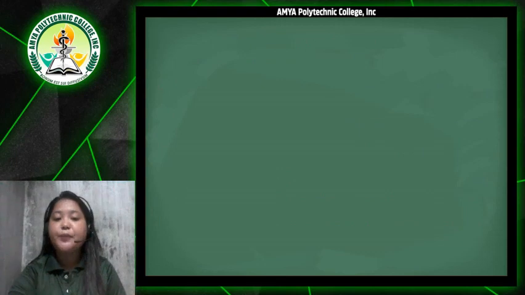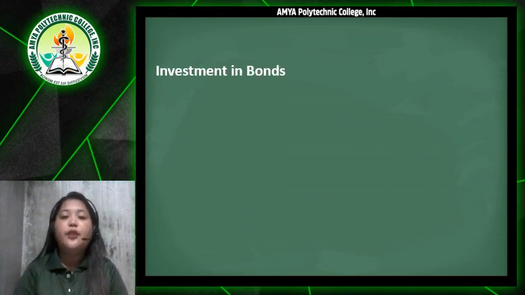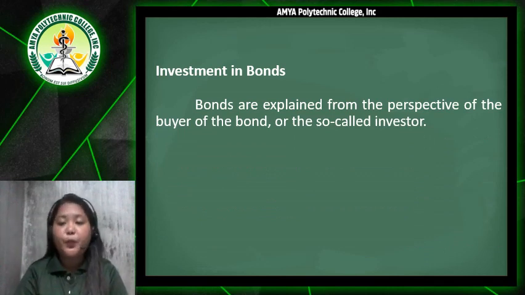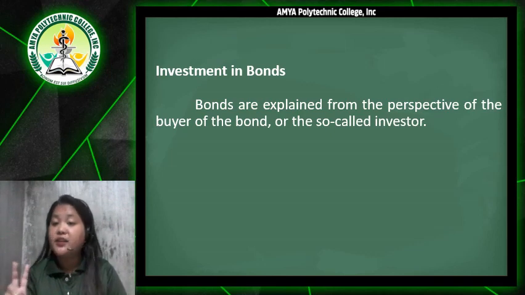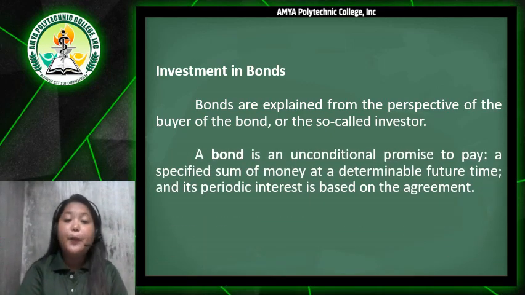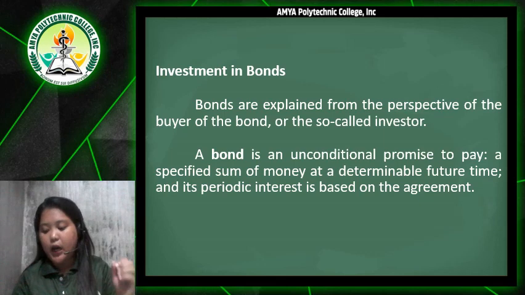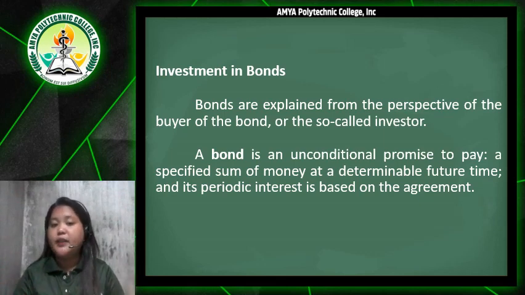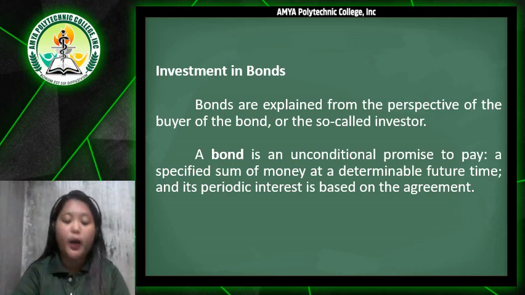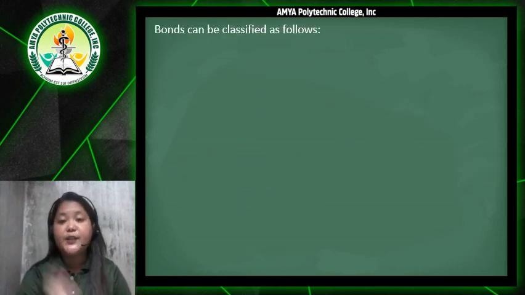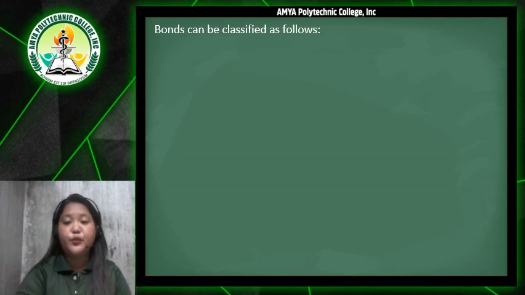So next type of investment is what we call the investment in bonds. These bonds are explained from the perspective of the buyer of the bond, or the so-called investor. So a bond is an unconditional promise to pay a specified sum of money at a determinable future time, and its periodic interest is based on the agreement. So bonds can be classified as follows also, the same with the instruments.